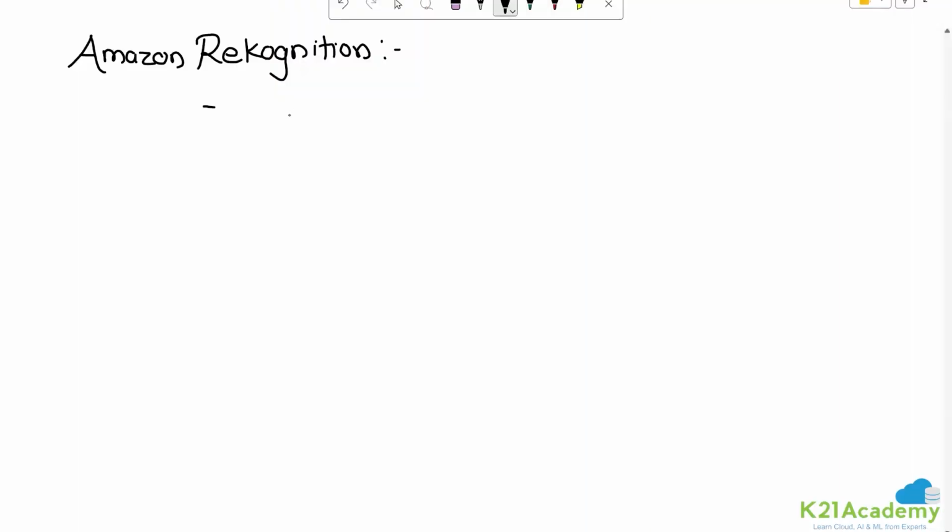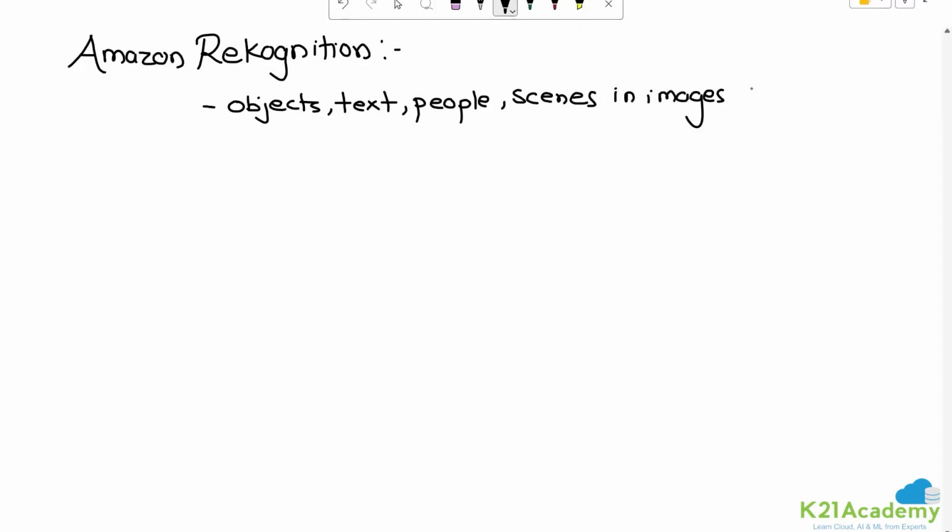Amazon Rekognition is a service that lets you find the objects, the text, for example, the people, or let's just say scenes in your images or videos.